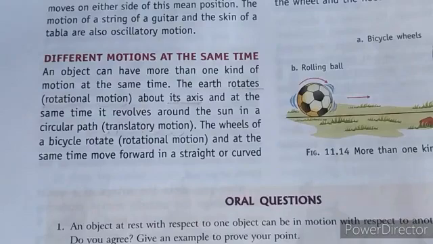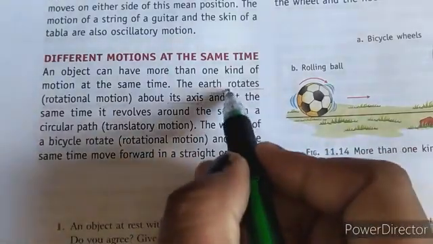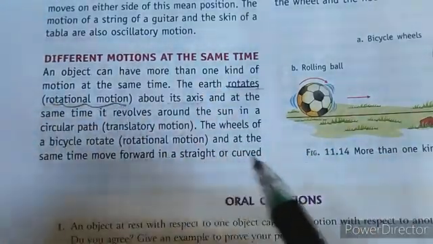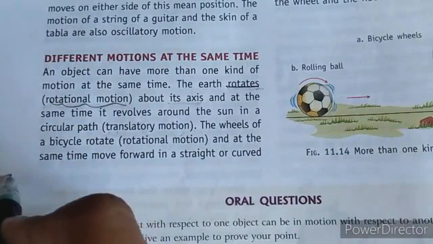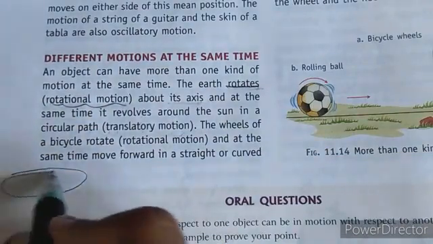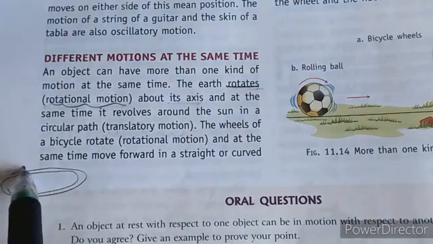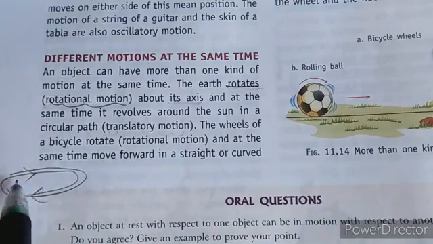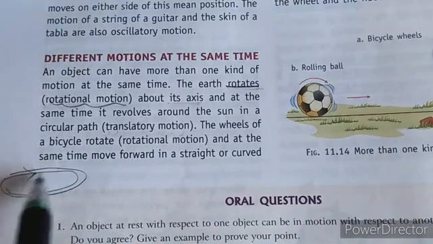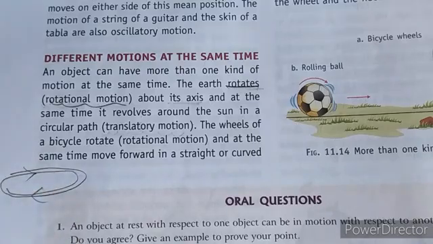So what happens if two different motions occur at the same time? For example, the earth. The earth rotates, that means it's a rotational motion, but if it moves in a circular path, that means it is a translatory motion, a circular translatory motion.